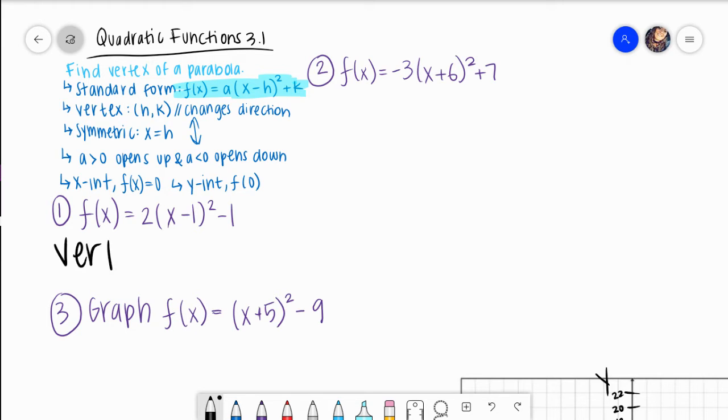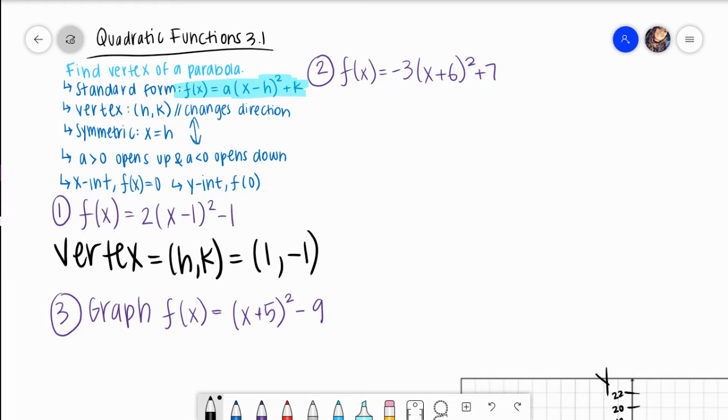So we find the vertex here. My vertex is h, k. Looking at the standard form, and it is in standard form, which should be a little bit easier, I noticed that my h value is 1, and my k value is -1.